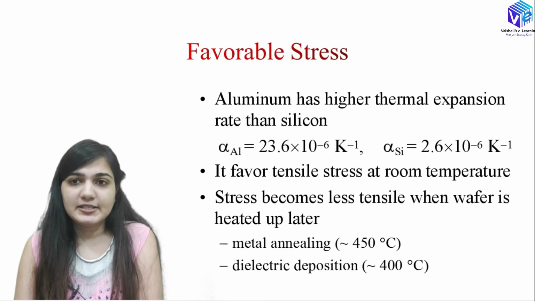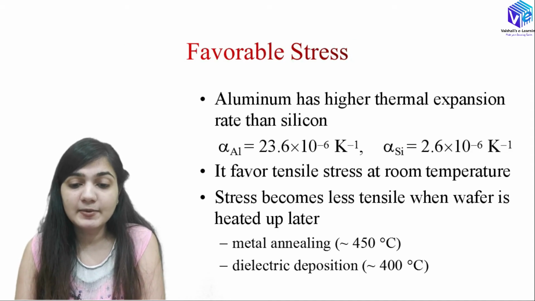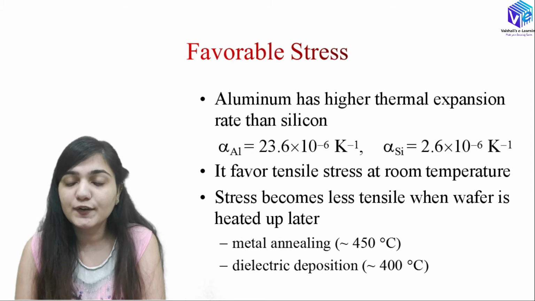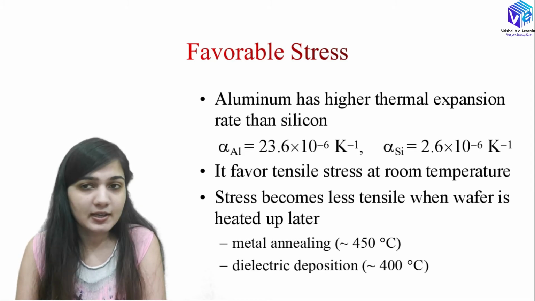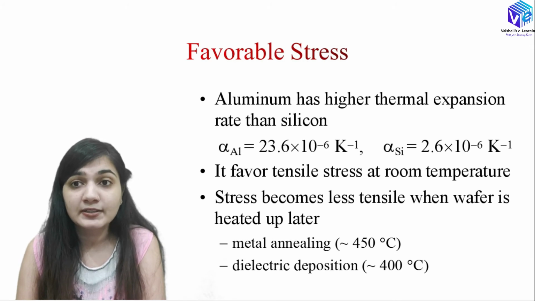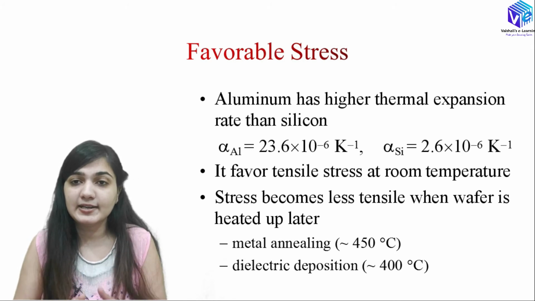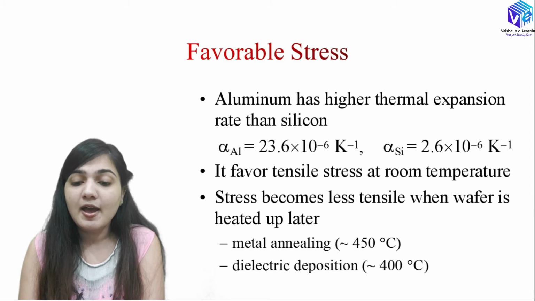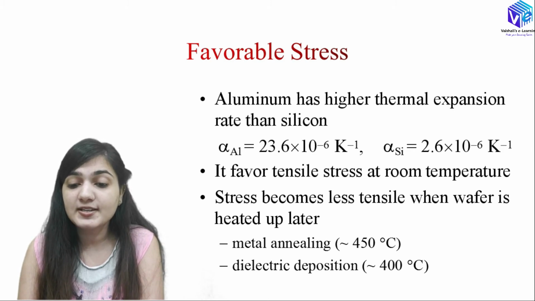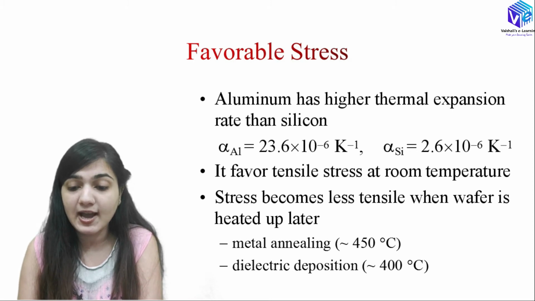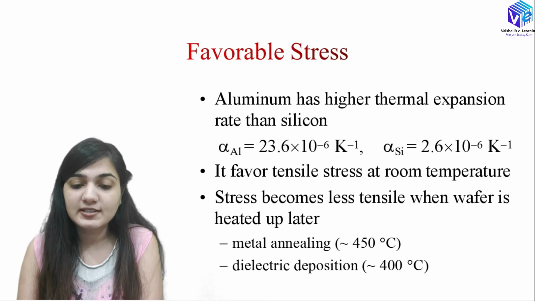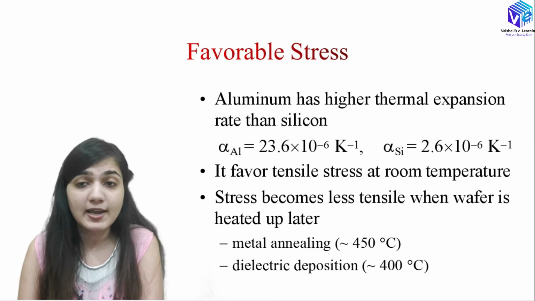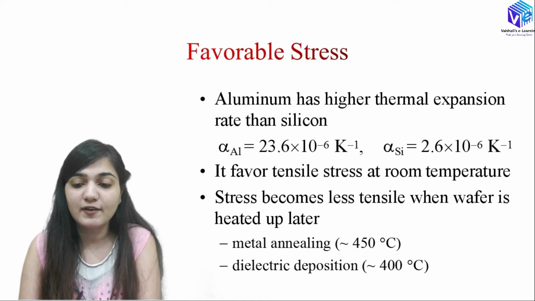Now coming to the favorable stress. Aluminium has a higher thermal expansion rate than silicon. I have already told you aluminium has a lower melting point as well. It has higher thermal expansion, which means on providing heat it expands. So alpha of aluminium is 23.6 into 10 raised to power minus 6 per Kelvin, whereas alpha of silicon is 2.6 into 10 raised to power minus 6 per Kelvin. So you can see alpha of aluminium is very high as compared to alpha of silicon, around 11.5 times higher.